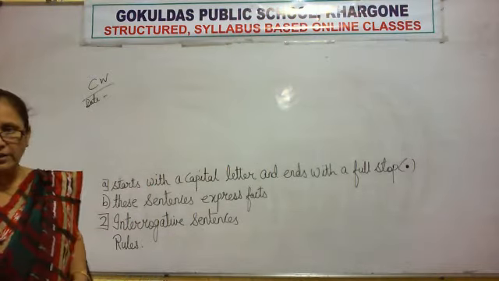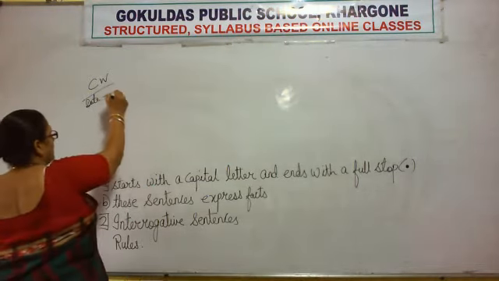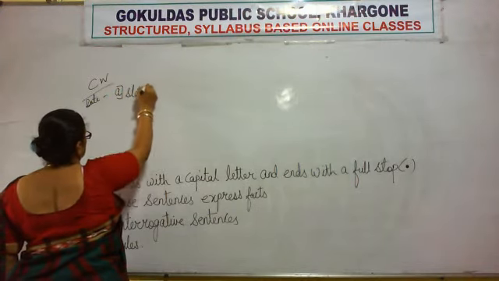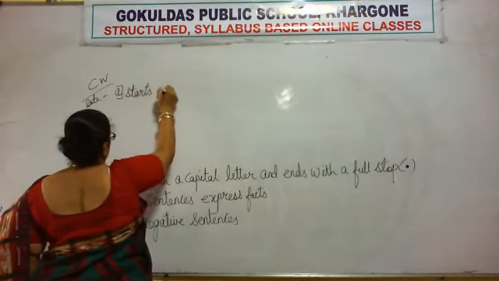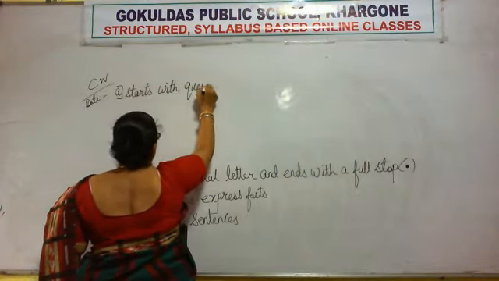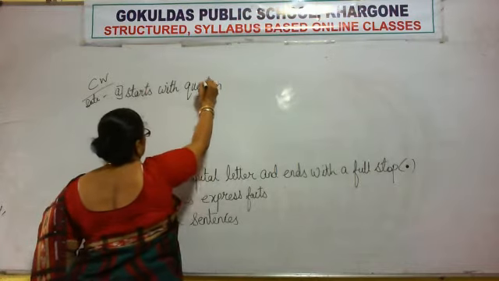Okay, now interrogative sentence rules. Number 1: starts with a question word.